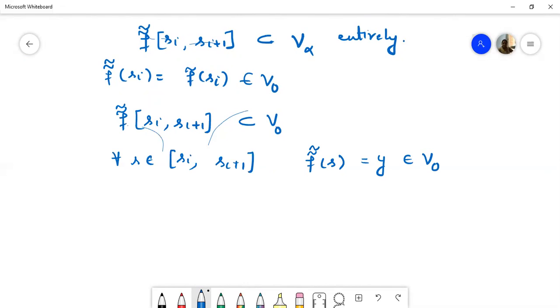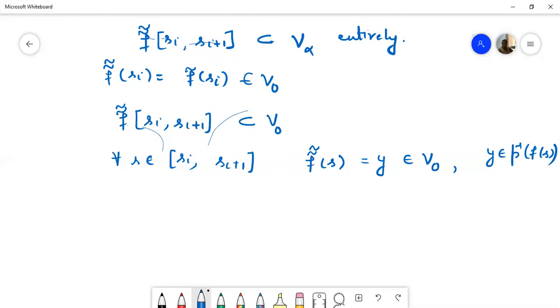And this point Y of V naught lies in P inverse of F of S, because F double curl is a lifting, so P circle F double curl should be equal to F. So if Y is F double curl at S, that means Y belongs to P inverse of F of S.